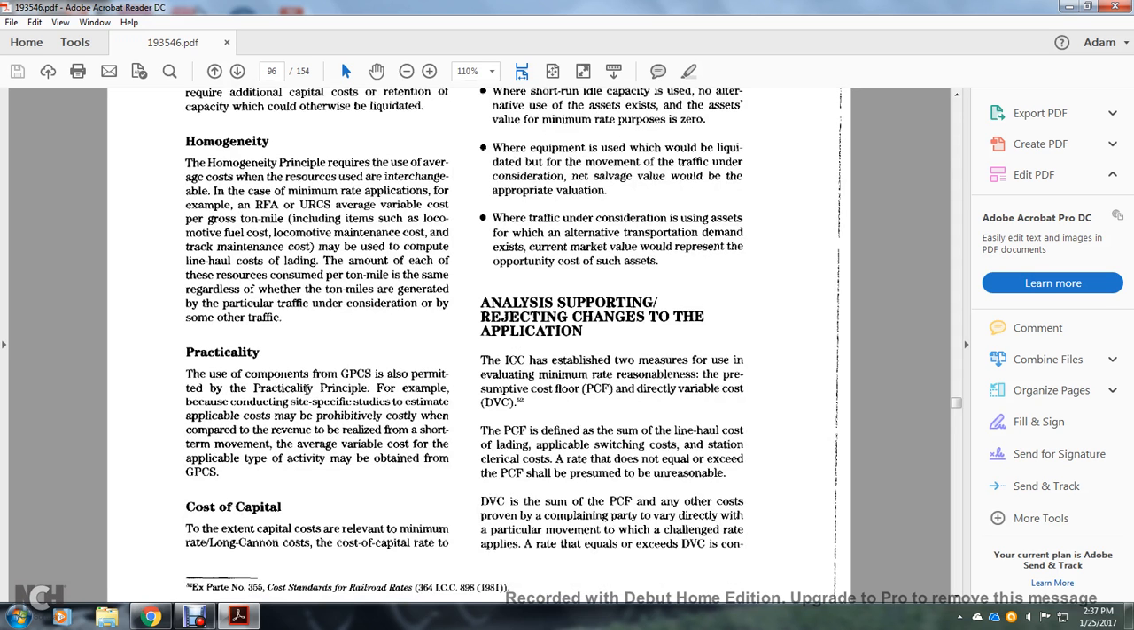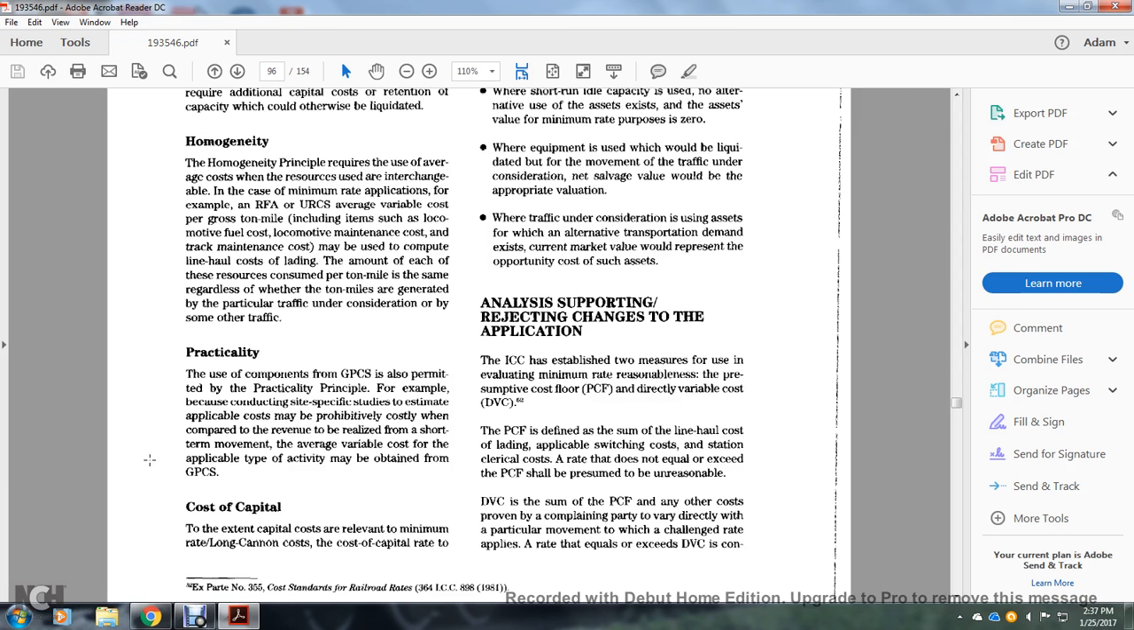Practicality: use of the component of the general purpose costing system is applicable to the practicality principle. For example, because conducting site-specific studies to estimate the applicable cost is prohibitive when compared to the relatively reliable form of short movement, the average variable cost for the applicable type of activity may be obtained with the general purpose costing system.